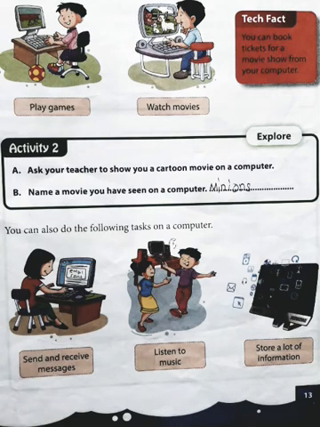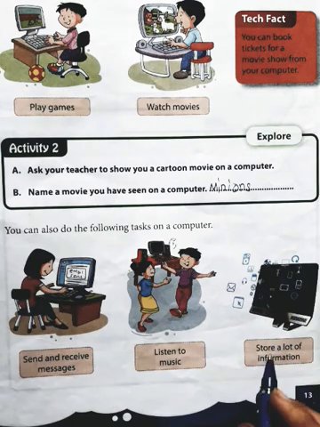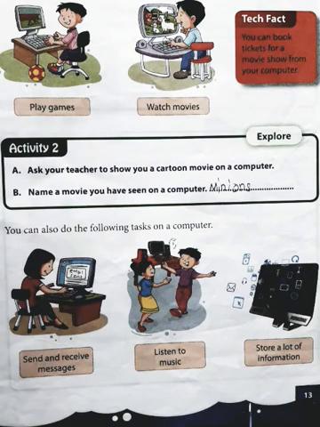In the same way you store the information in your brain, right? The computer also stores information such as movies and music and other games, etc. It can store a lot of things inside it. So that is why it is superior to human beings, right?